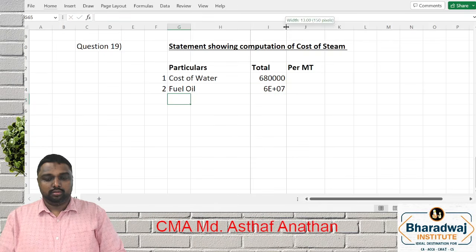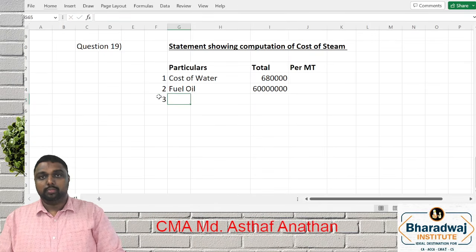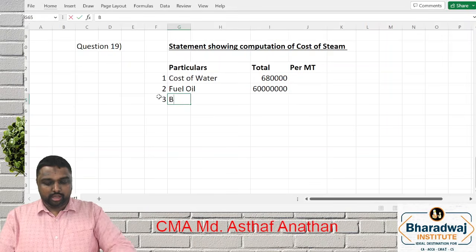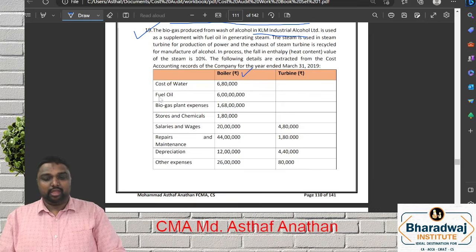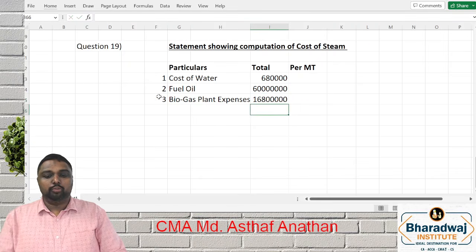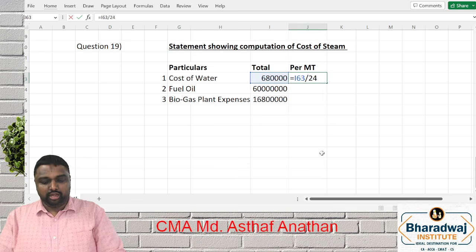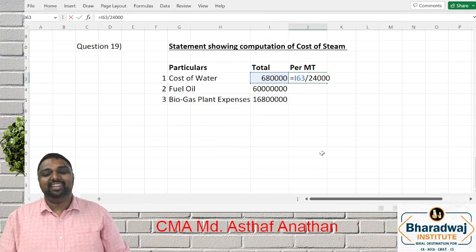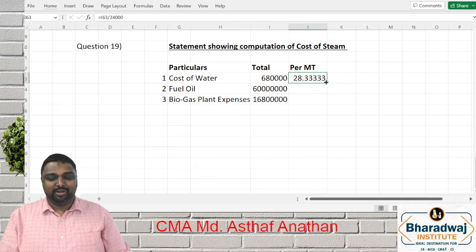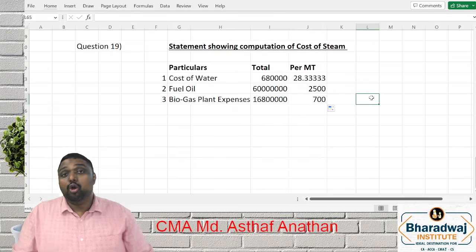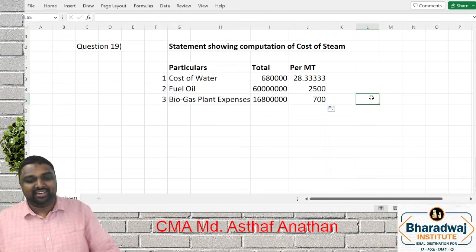Next, biogas. What is biogas plant expenses? Now, how to do per unit, my dear friends? Very easy. The total unit mentioned is 24,000. We have to just divide. That's all. So can you do the remaining items? Very easy. All the data are there. Please try, my dear friends.